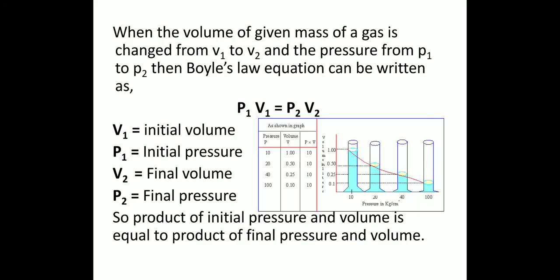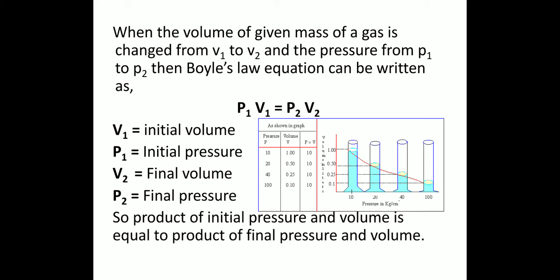Similarly, if we plot a graph according to our experiment, P1 V1 is equal to P2 V2, then the volume of a given mass of a gas is changed from V1 to V2 and the pressure from P1 to P2. V1 is the initial volume, P1 is the initial pressure, whereas V2 is the final volume and P2 is the final pressure. If the pressure is 10, then the volume is 1.0 and the product of pressure and volume is equal to 10.